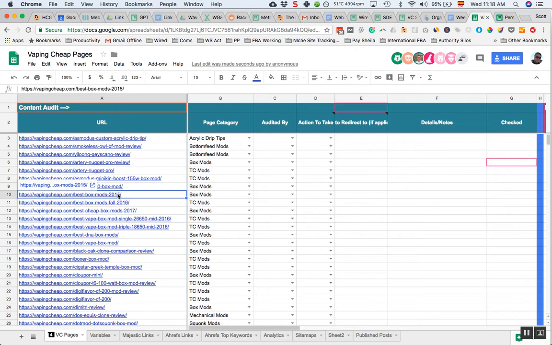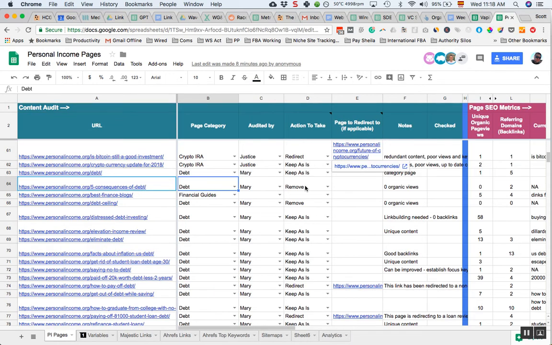Look at this. Best box mod 2015. The same thing 2016. You could argue that that's similar. I don't know, maybe it's not, it's just got cheap in there. But these are the same article. Google doesn't know which article is supposed to rank for best box mod. So the primary goal of this is to comb through the entire site and group topics together.